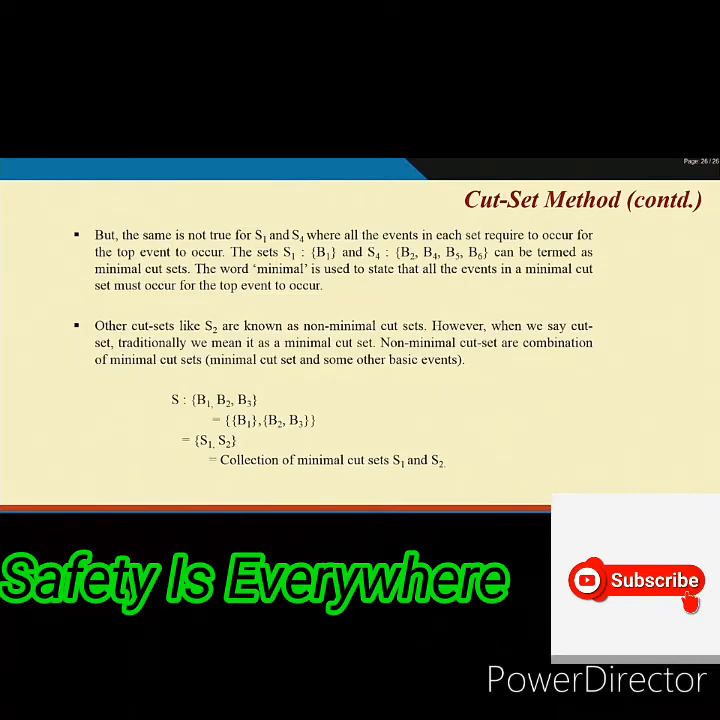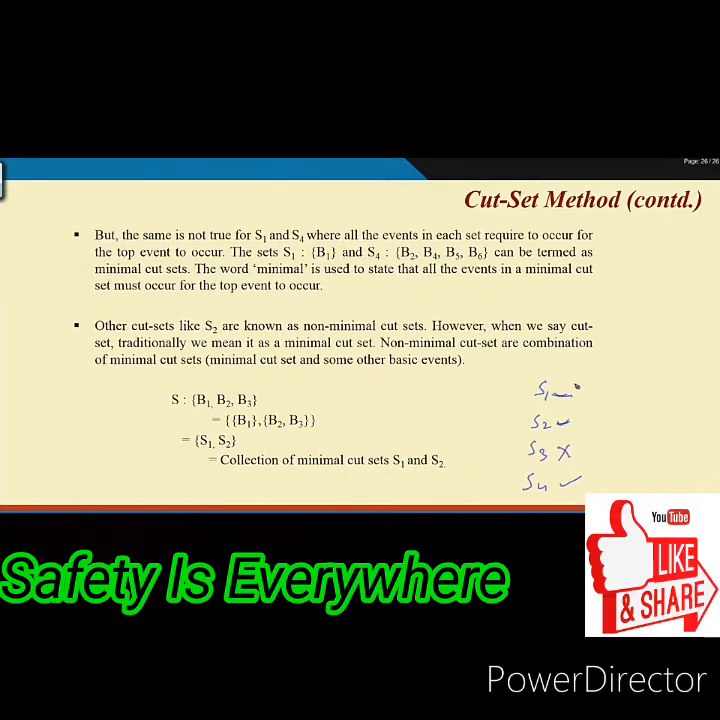Okay. So now what we have found out? We found out that from the arbitrary selection of subsets like S1, S2, S3 and S4, this is a cut set, not a cut set, this is a cut set. So what happened in S1 and S4, all the events in the set are required to occur for the top event to occur.